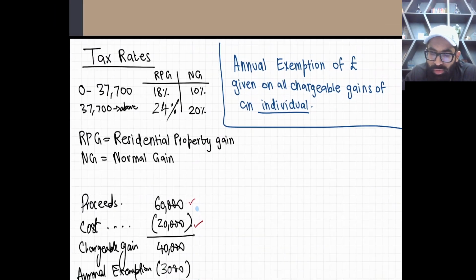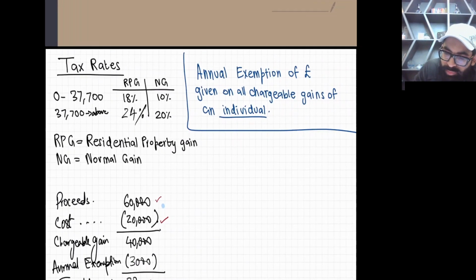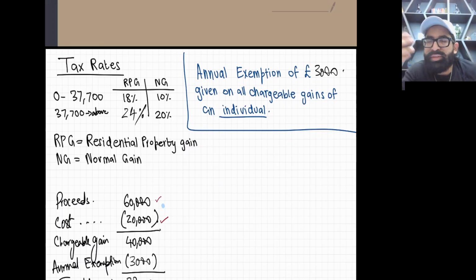Before moving on, let me show you different types of gains. Right now, there are only two types of gain. The first is, see the screen, RPG. RPG stands for residential property gain. What does it mean? Let us say you are buying a residential property and later on you are selling it, and if you have a gain, this is called residential property gain.